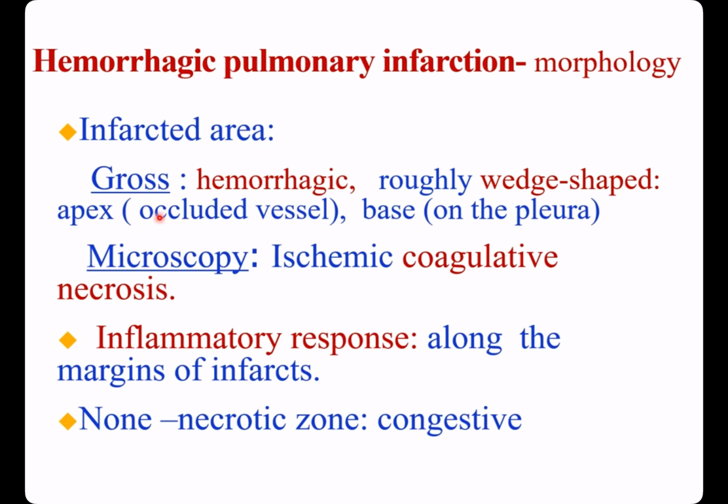Morphology of hemorrhagic pulmonary infarction. Gross: hemorrhagic, roughly wedge-shaped, apex in the occluded vessel, base on the pleura. Microscopy: coagulative necrosis. Along the margins of the infarct, there is an inflammatory response. The lung around the necrotic lung is congestive.